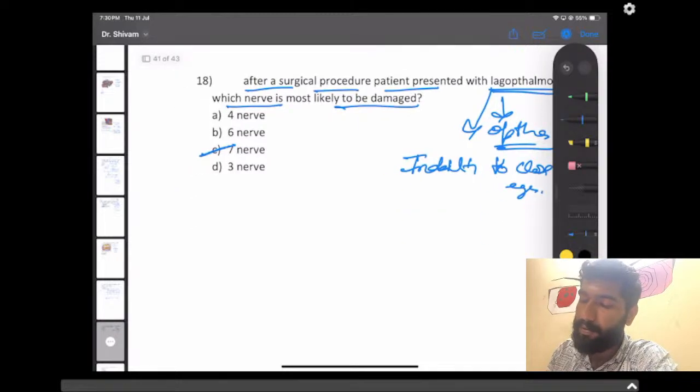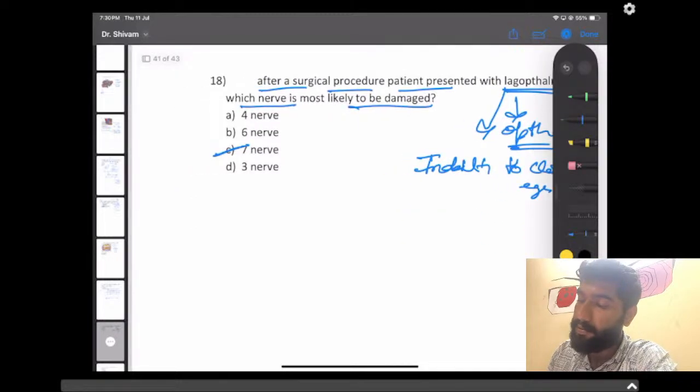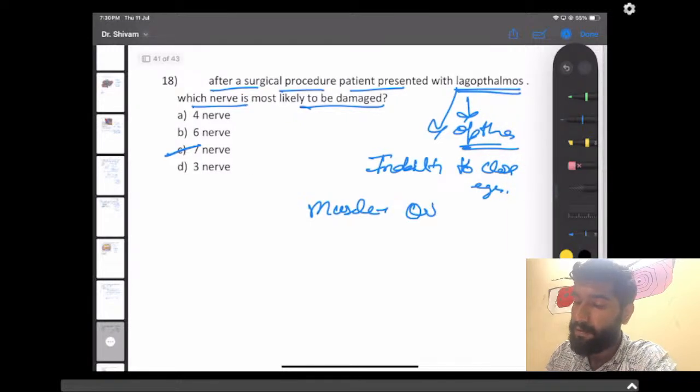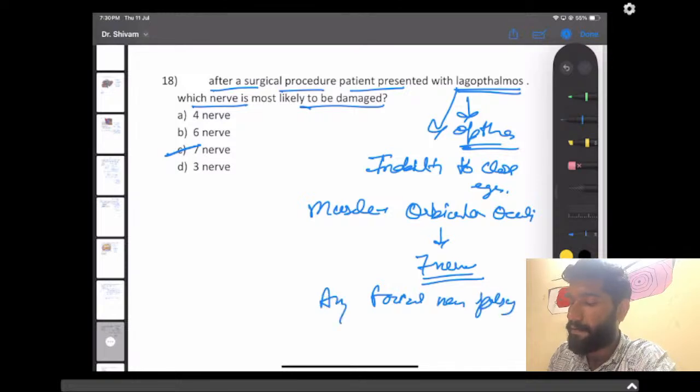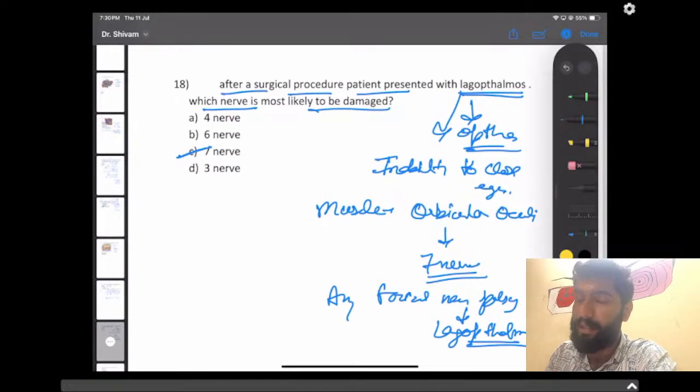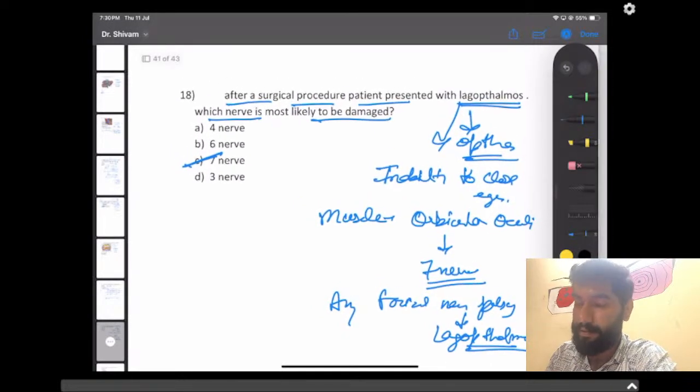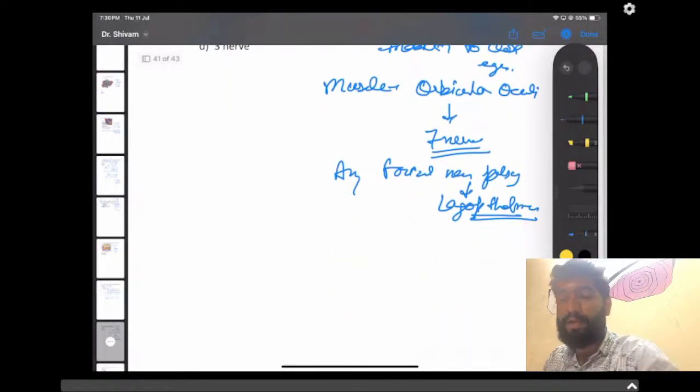The muscle responsible is orbicularis oculi, supplied by the seventh nerve. So in any facial nerve palsy, there will be lagophthalmos. Right, guys? The answer should be 7. So let's move to the next question.